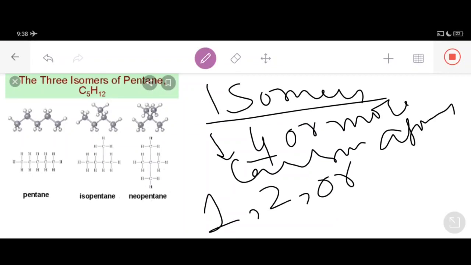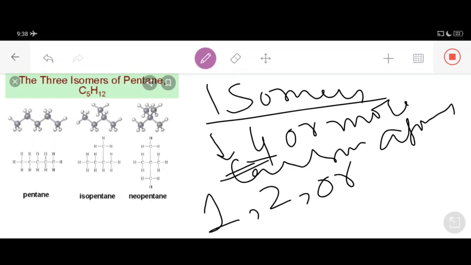It is a very important question, and it has been asked many times in examinations: why can't methane, ethane and propane show the phenomenon of isomerism? Because they contain only one, two or three carbon atoms. I told you, dear students, that isomerism is possible only with hydrocarbons having four or more carbon atoms, because only then can we have two or more different arrangements of carbon atoms. I think this is clearer to you now.